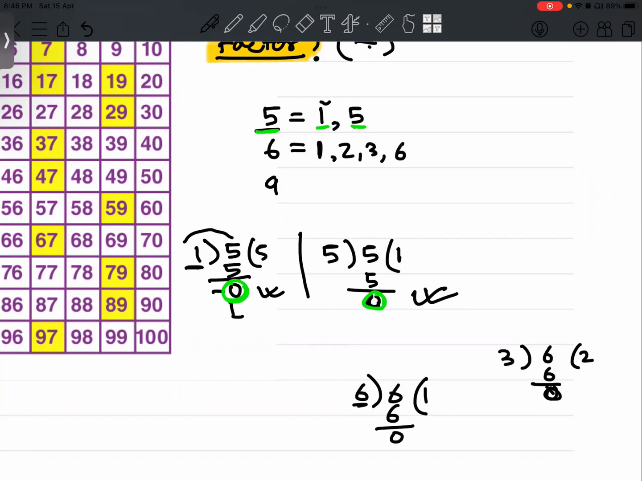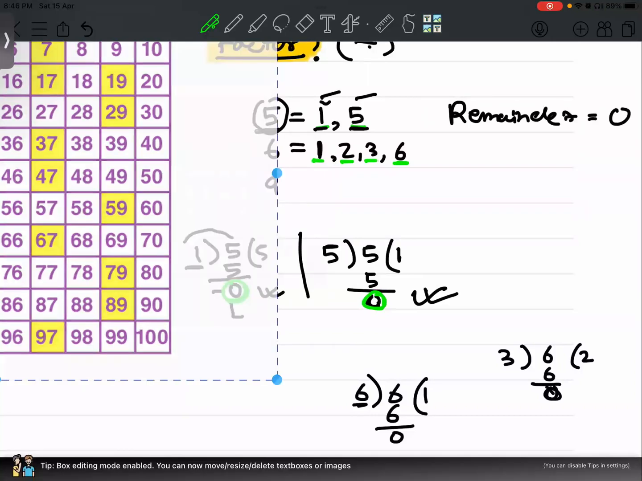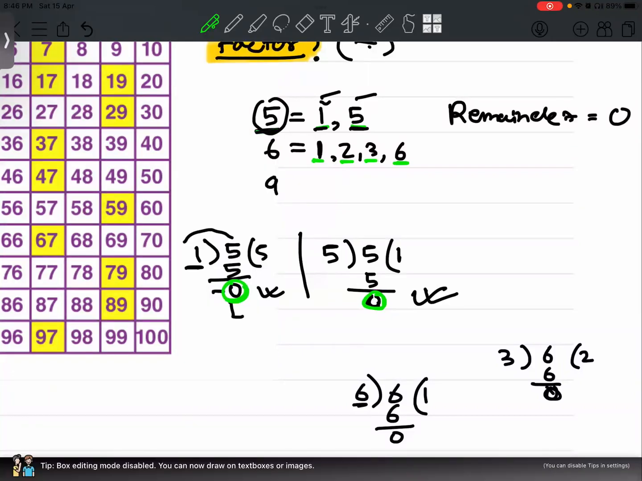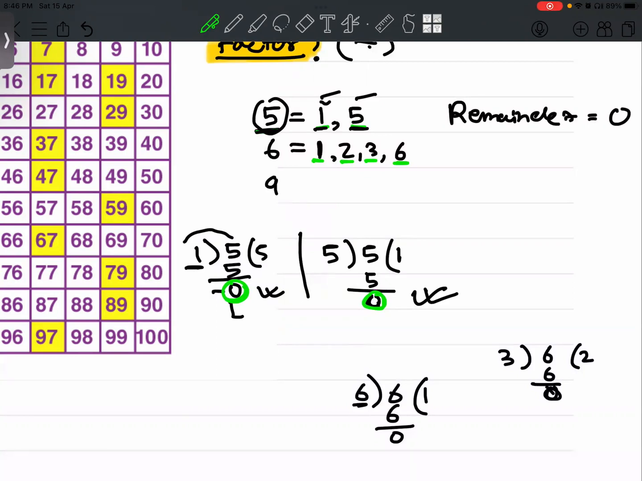So here you can see in 5 and 6, these are the numbers which are completely dividing the given number. 1 and 5 are completely dividing 5, and the remainder is 0. What about 1, 2, 3, and 6? In the case of 6, these numbers are also dividing 6 completely, and the remainder here also is 0. Getting it?